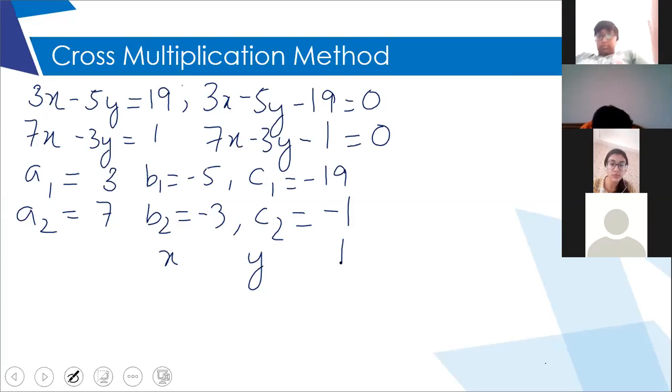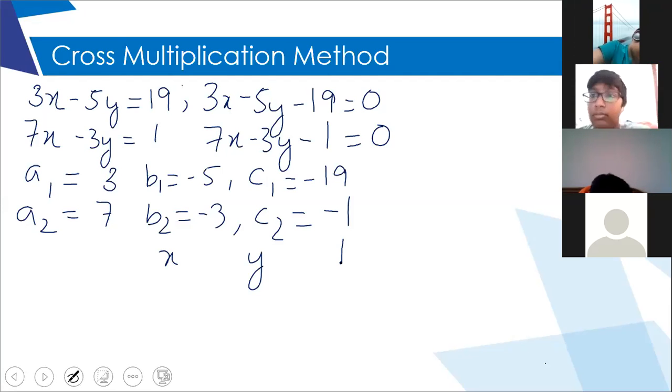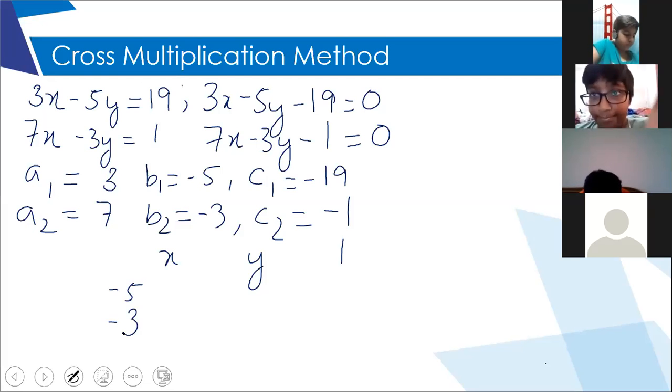What should I write now in the second line? Ma'am, B1 and B2. You don't divide B1 and B2, right? So minus 5 and minus 3, between x and y.